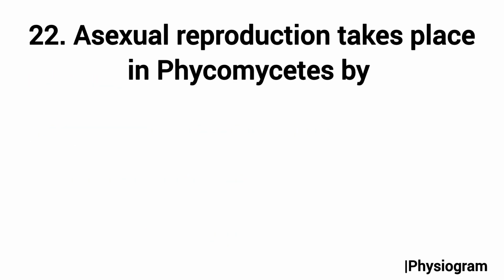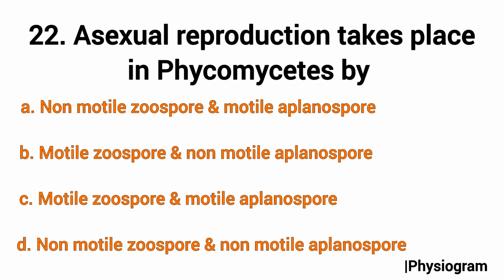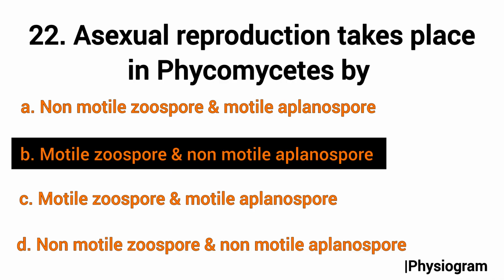Next question number 22 is from the chapter Biological Classification, Kingdom Fungi. That is, asexual reproduction takes place in Phycomycetes by. Options are number A non-motile zoospore or motile aplanospore, B motile zoospore or non-motile aplanospore, C motile zoospore or motile aplanospore and D non-motile zoospore or non-motile aplanospore. So the correct answer will be option number B, that is motile zoospore or non-motile aplanospore.